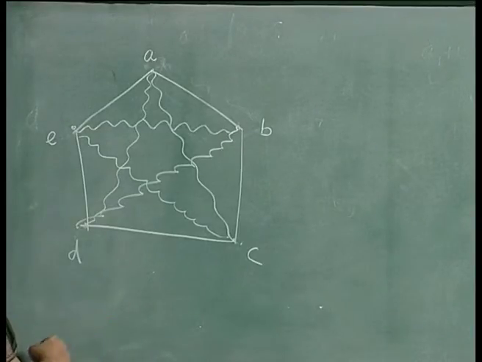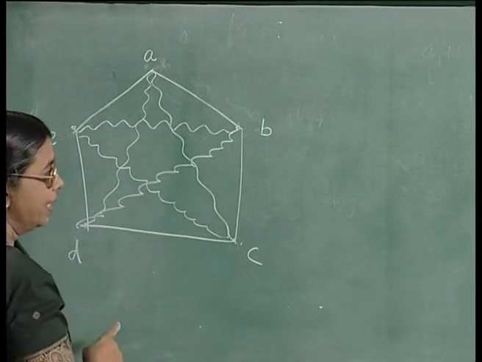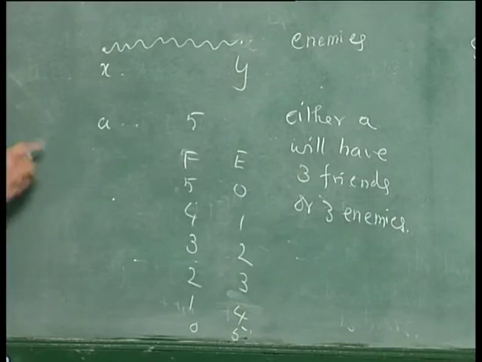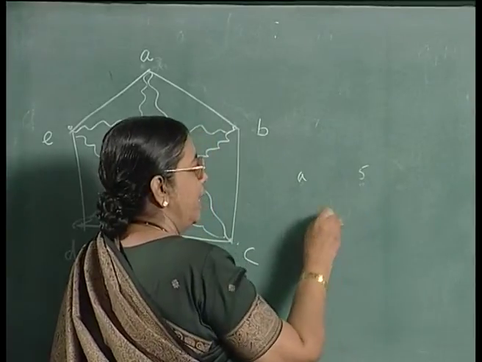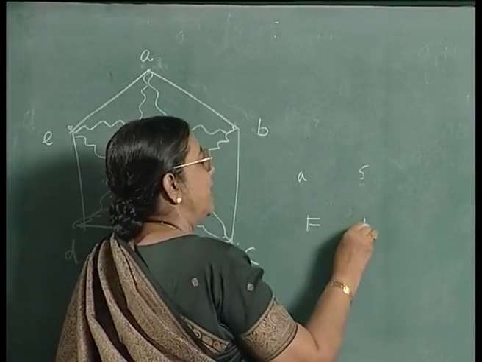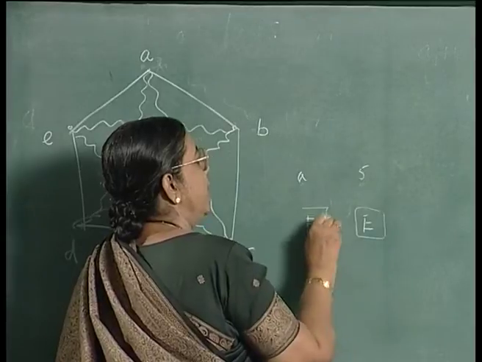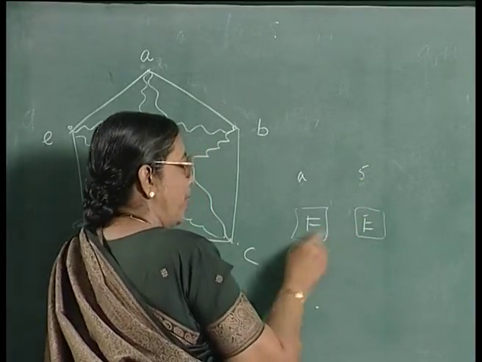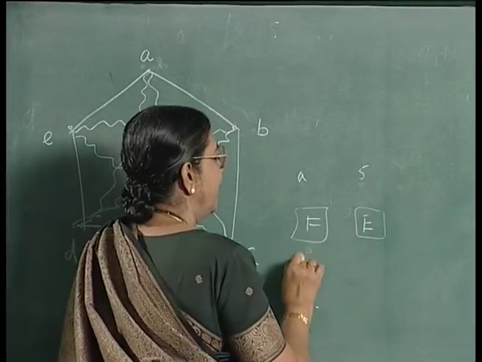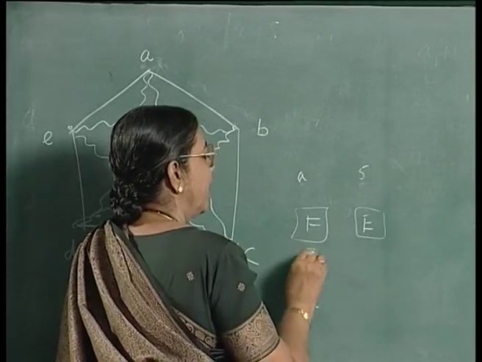The reason is, apart from A there are 5 people, of which you put friends and enemies in 2 boxes, friends and enemies. 5 people you try to put, one of them should contain 3 or more, isn't it?